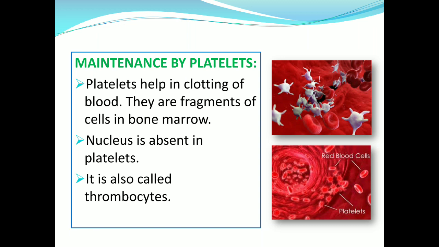They are fragments of cells in bone marrow. There is absence of nucleus in platelets, and platelets are also called thrombocytes. Here you will observe in the figure that the white structures are called platelets.